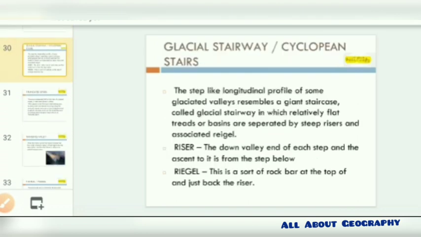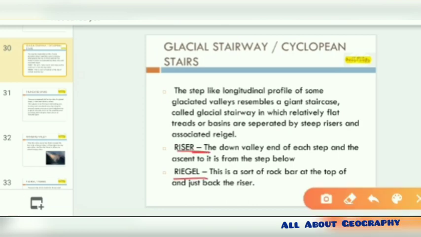Next we have the glacial stairway, or the Salopian stairs, the longitudinal profile of a glaciated valley that resembles a giant staircase. Here it has two parts, one is the riser, another is the tread. The riser is the down-valley end of every step and the ascent of every step below, while the tread is a rock bar at the top, just at the back of the riser. So we have two parts, riser and tread.